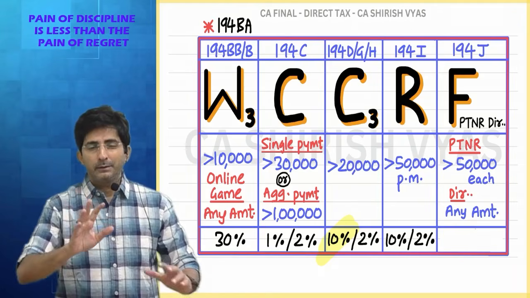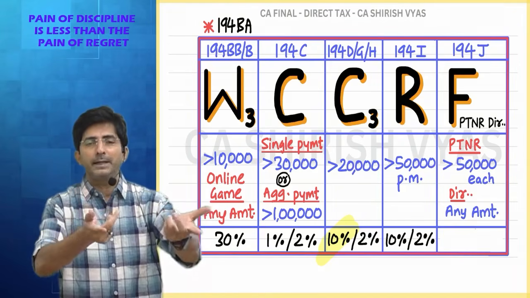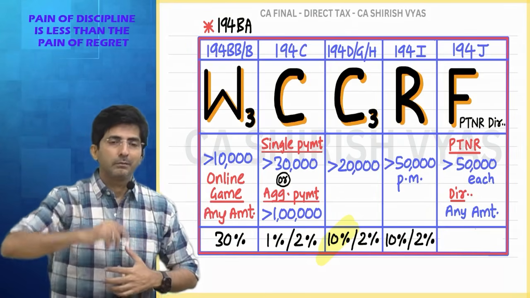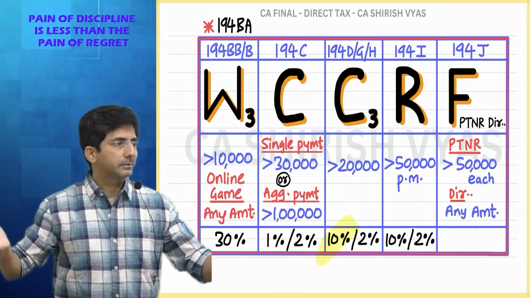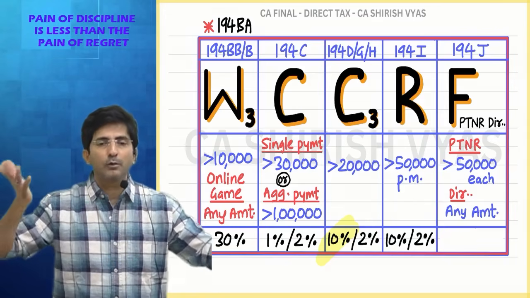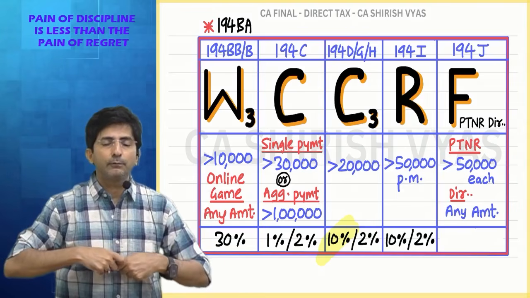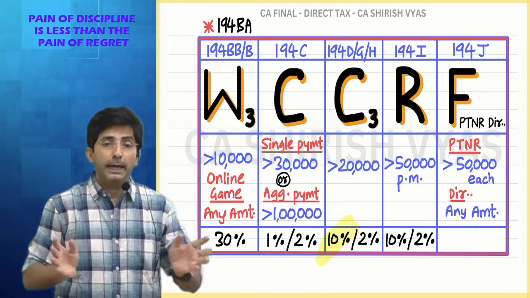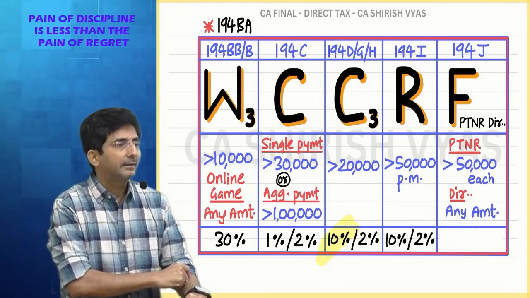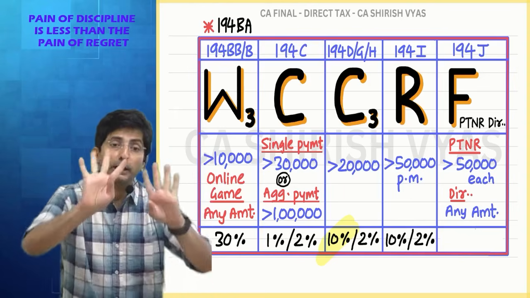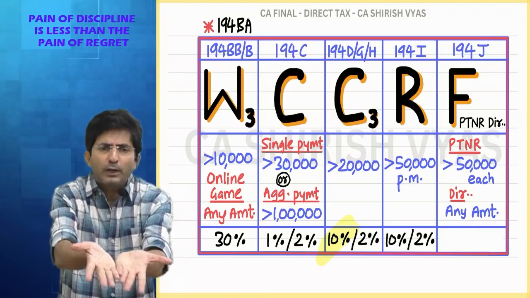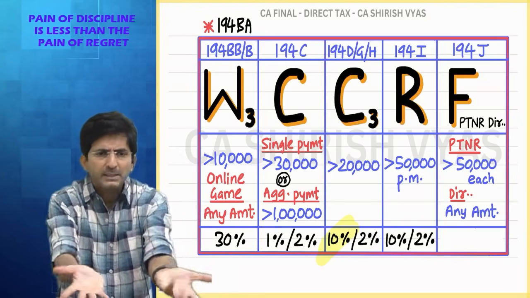Because the person whom you are making the payment to has got expenses also. If you make some payment to a lawyer, the lawyer has an office. If you make payment to a chartered accountant, he also runs an office. He has a lot of overheads. So if a client gives him 50,000 or 60,000, everything doesn't go to his pocket. His profit margin is hardly anything. Imagine a chartered accountant getting 45,000. Not a big deal, because he has so many expenses.